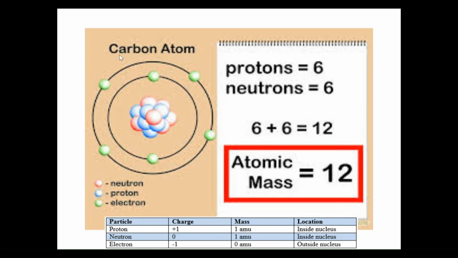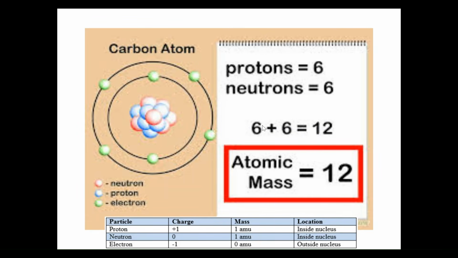Here's an example. A carbon atom has a nucleus. In the nucleus, we have protons and neutrons, and on the outside, we have electrons. Neutrons and protons both weigh 1 AMU. So if I combine the total AMU of the protons plus the total AMU of the neutrons in the nucleus, I should get my atomic mass. Here, I have 6 neutrons: 1, 2, 3, 4, 5, 6.